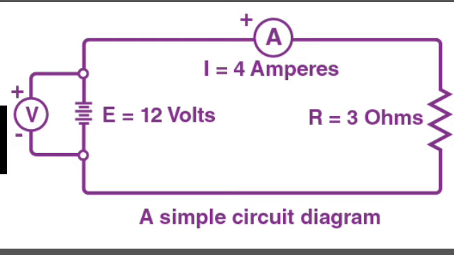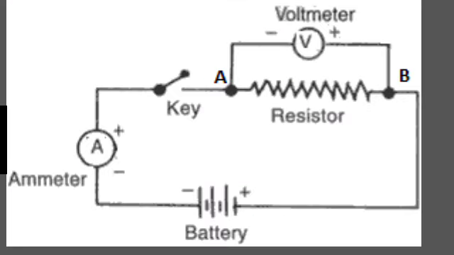Resistors in parallel. Now let us think about the arrangement of three resistors connected in parallel, with a combination of cells or a battery. It is noticed that the total current I is equivalent to the sum of the various currents across each branch of the combination. Thus, we may say that the reciprocal of the equivalent resistance of a group of resistances connected in parallel is equal to the sum of the reciprocals of the individual resistances across each resistor.